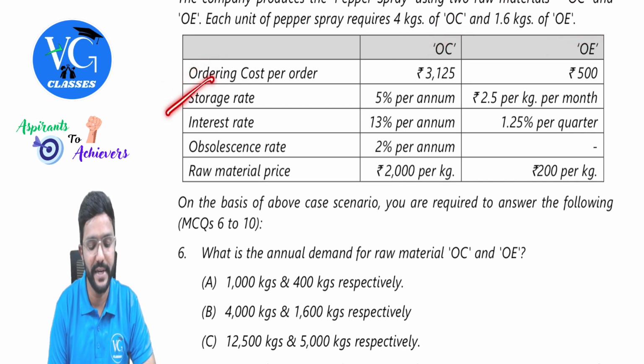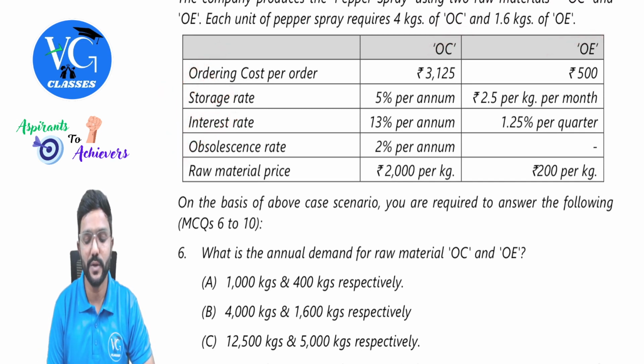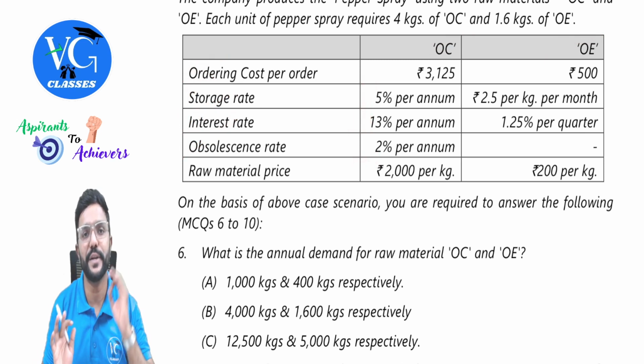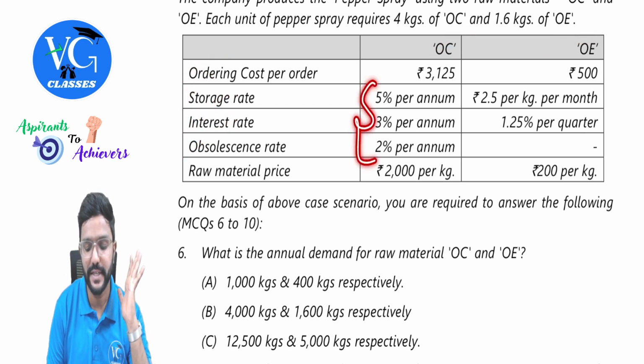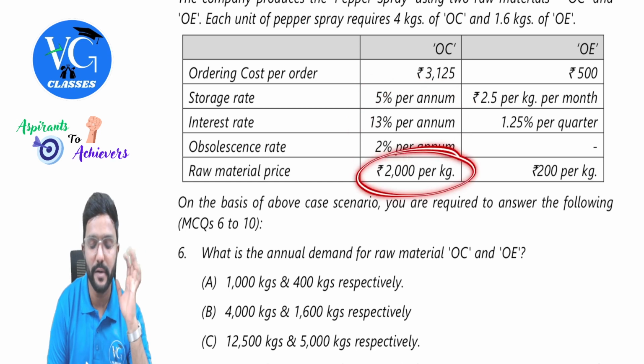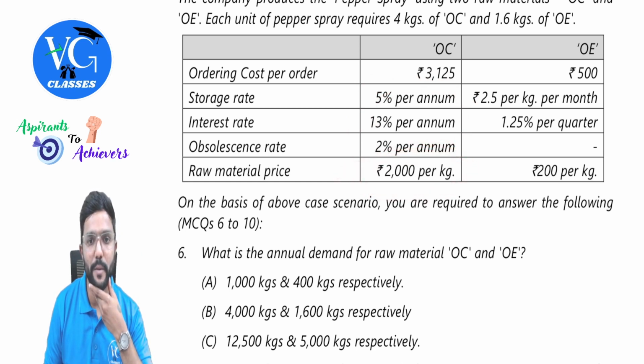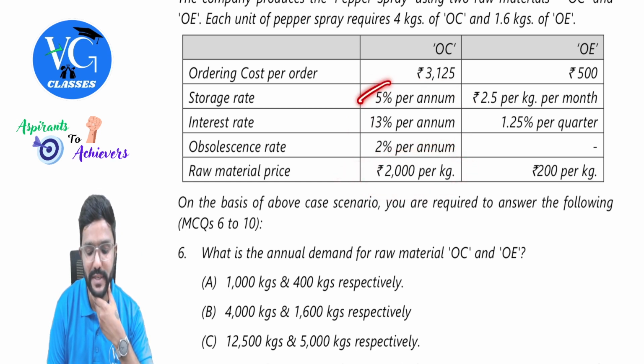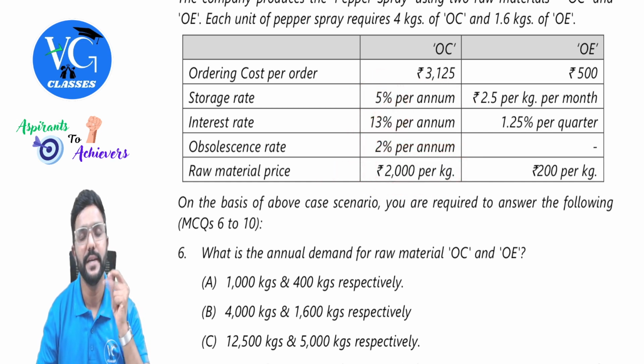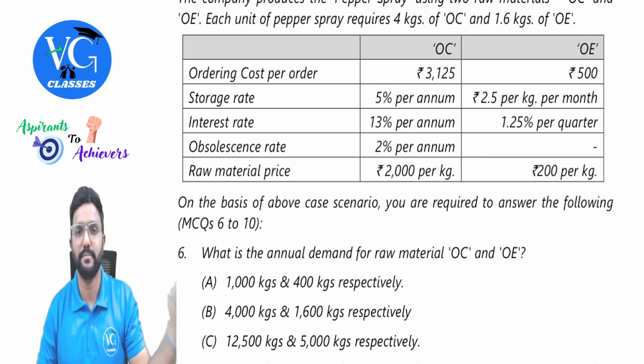Then storage rate, interest rate, obsolescence rate. Guys, all this is carrying cost per unit per annum. When it is given in percentage, what should we do? Multiply with raw material price. So here it would be 5 plus 13, 18, 20. So 20% into 2000 per kg will give you carrying cost per unit per annum.